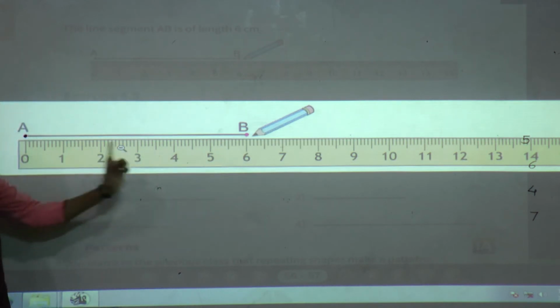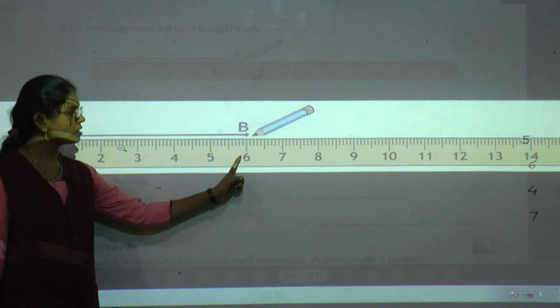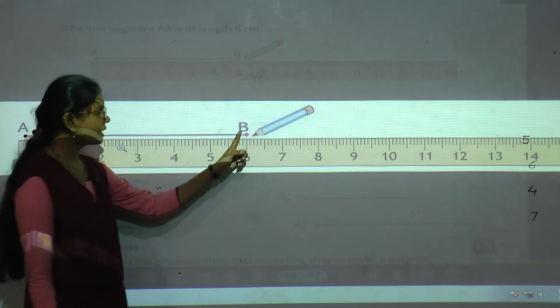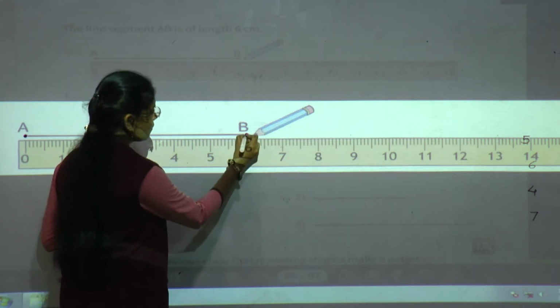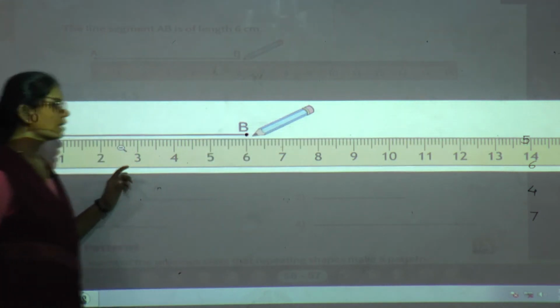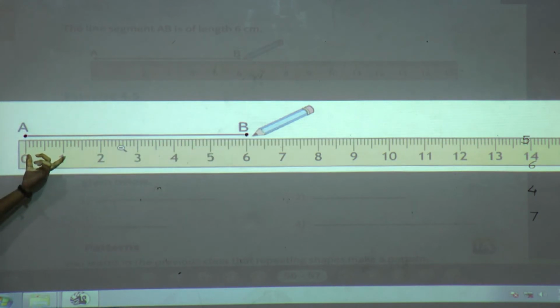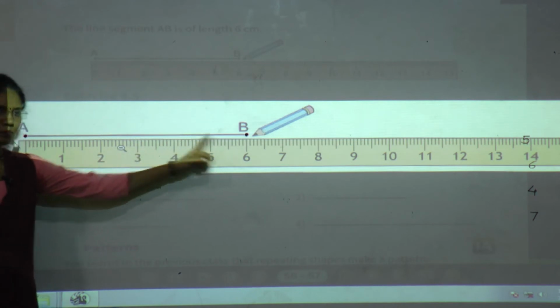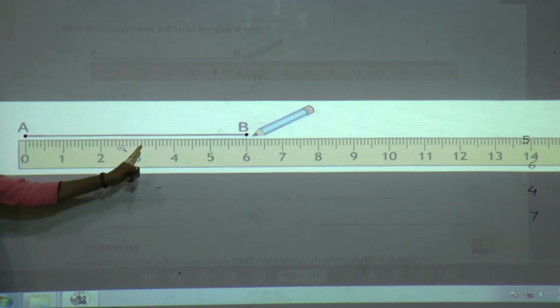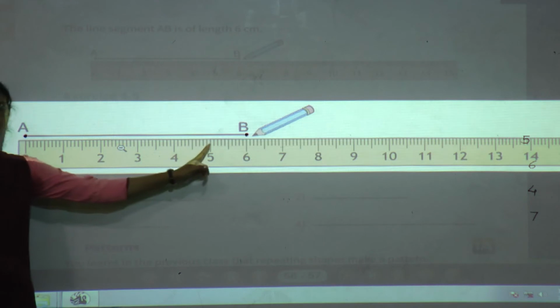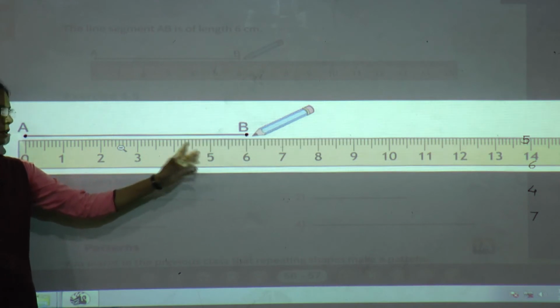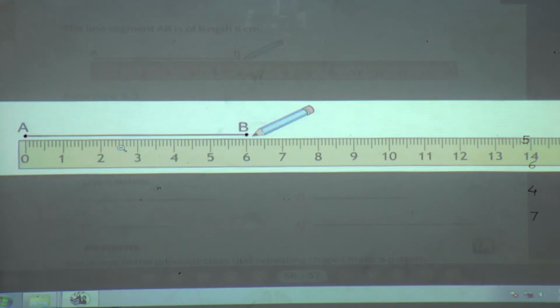So see on your ruler, where is the 6 point? 6 is here. So against 6 you have to give another point. Now here we got 2 points. Now with the help of a pencil, join these 2 points A and B, which is of length 6 centimeter. So in this way we can draw the line segment of the given measurement.